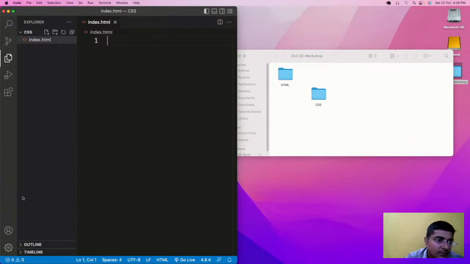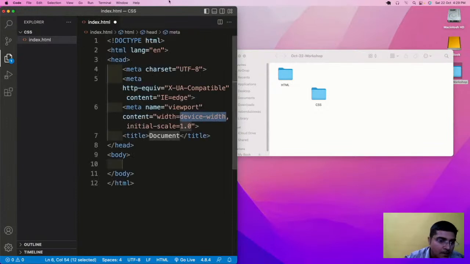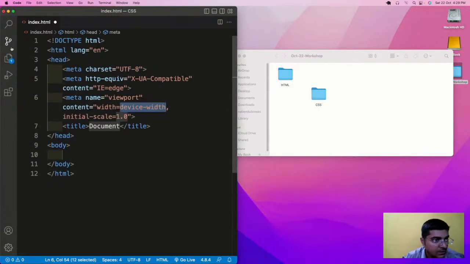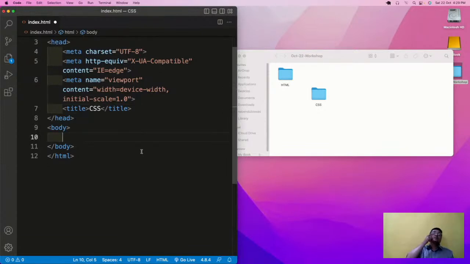So this is the title CSS, and here there are three ways in which you can add CSS. I hope you all have a basic idea of HTML. If in case someone wants anything, please let me know, we'll try to elaborate that thing. The three ways are inline, internal, and external.